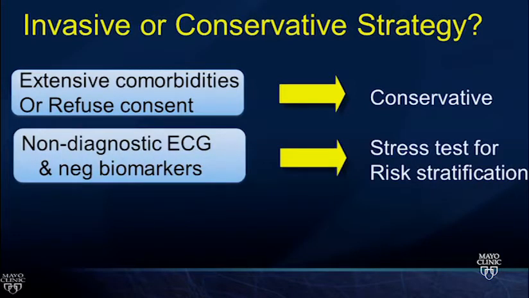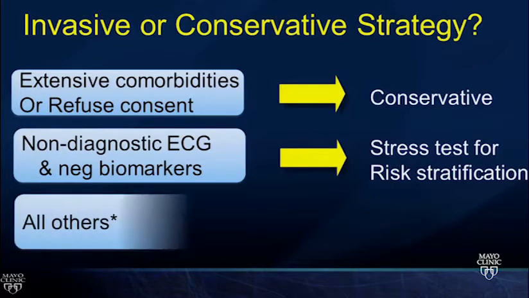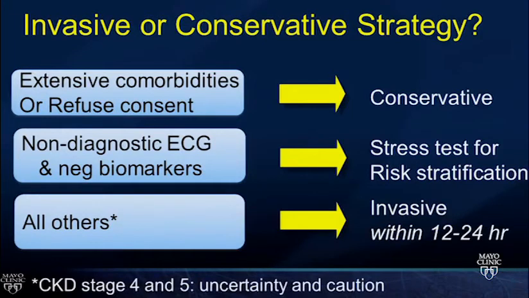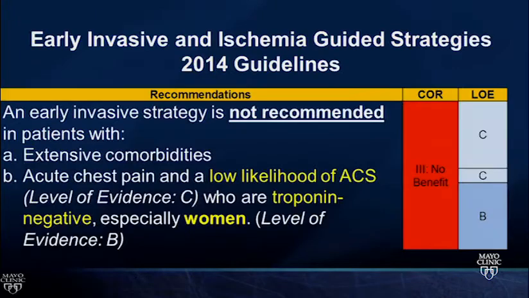If they have a non-diagnostic ECG and negative biomarkers, it's unlikely to be a high-risk coronary event. Figure out whether it's a coronary event with risk stratification and stress testing, and then consider what to do based on those results. And really everybody else, positive biomarkers, you think it's a coronary event, they should go to the cath lab in an intermediate range of time. And we'll add specificity to this, but this will get you most of the way when you're making your decisions. Caution, because the dye we use in the cath lab is nephrotoxic, so if patients have their kidneys in jeopardy, then we have to be considerate about that.